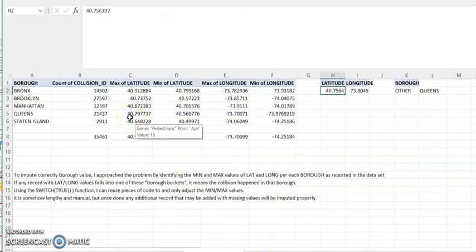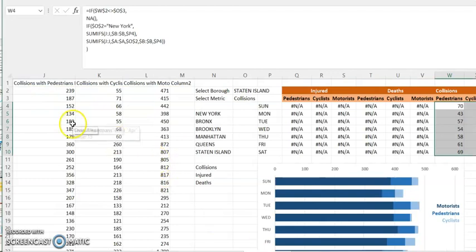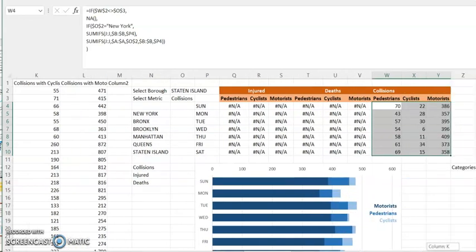And these are the latitude and longitude values. I found the max and mean of the latitude and longitude for each borough that was present in the dataset, and then I used a SWITCH function in the calculated column to impute all of the missing boroughs. This was basically the analysis that I followed, and the next step will take the analysis a little bit farther by examining as well motorists, pedestrians and cyclists. Hope you enjoyed the show, and if you want to, feel free to leave me a comment.